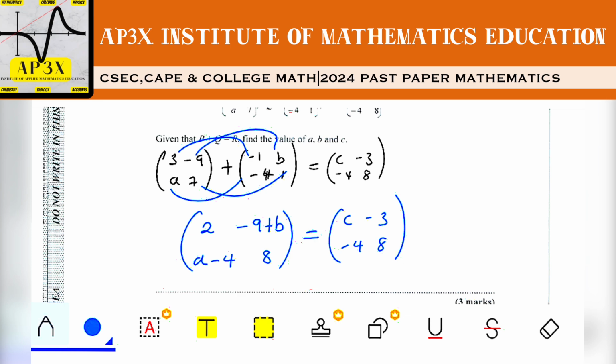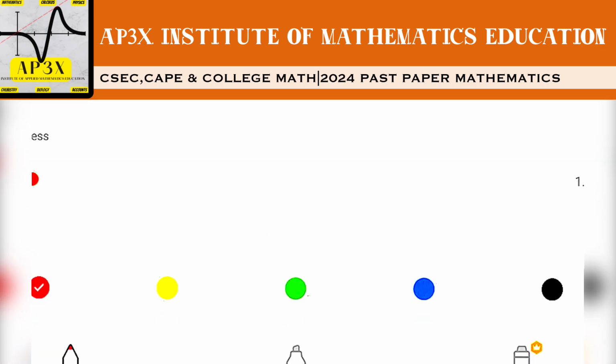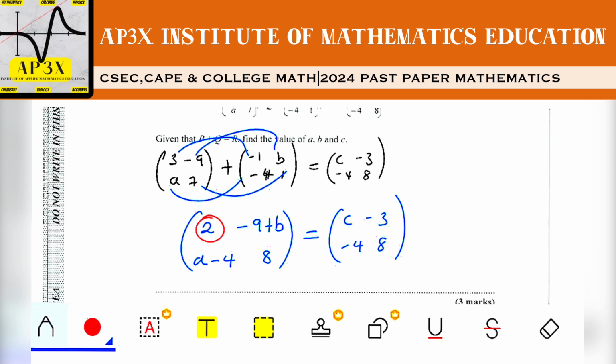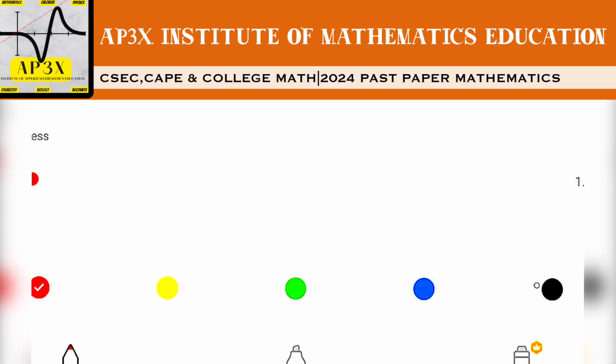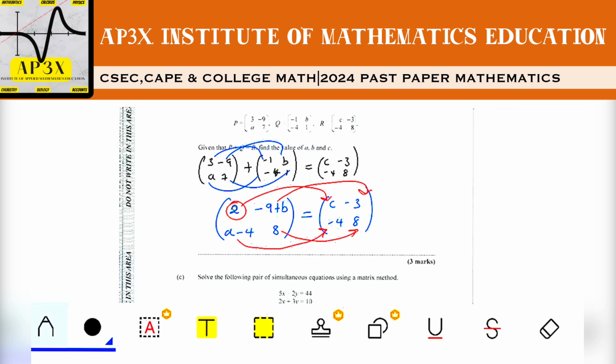Now we're going to compare entries. It means that this 2 here is going to be equal to C, because if two matrices have equal entries, then the matrices are in fact equal. So this 2 here would be equated to C. This -9 plus B is going to be equated to -3. This A -4 is going to be equal to -4. And this 8, we had worked out perfectly to be equal to 8. So we know we're on the right track. Now to wrap this up, our first value here is that C is equal to 2. So right away we have that C is equal to 2.